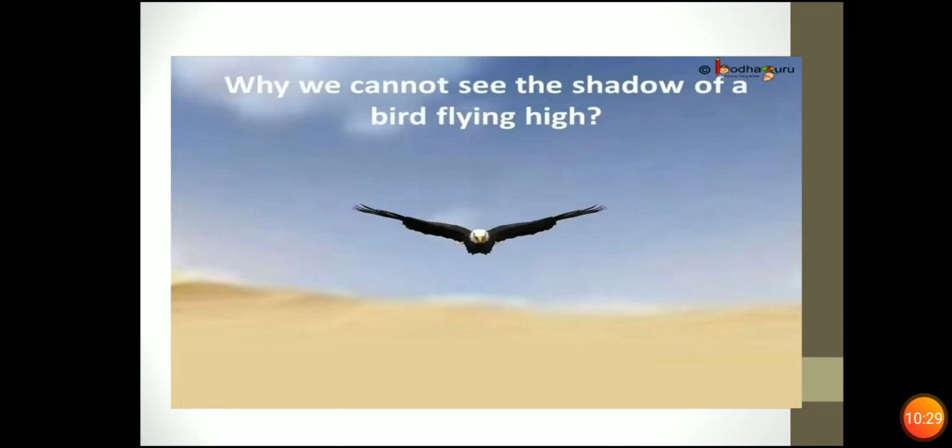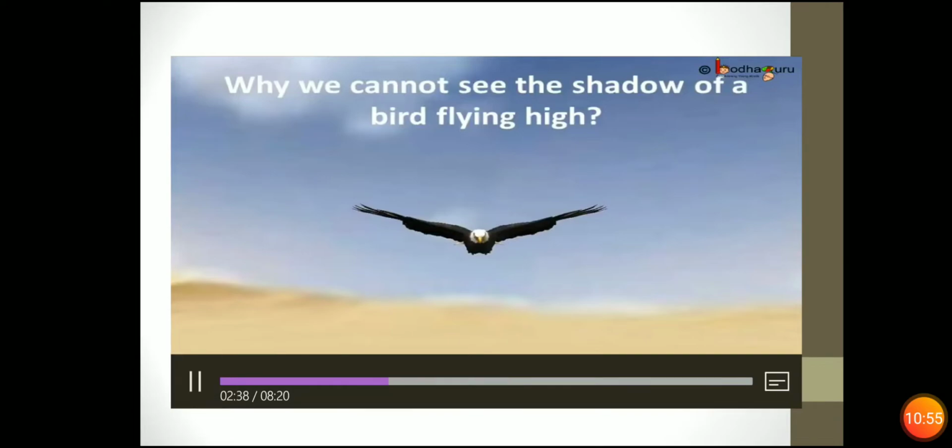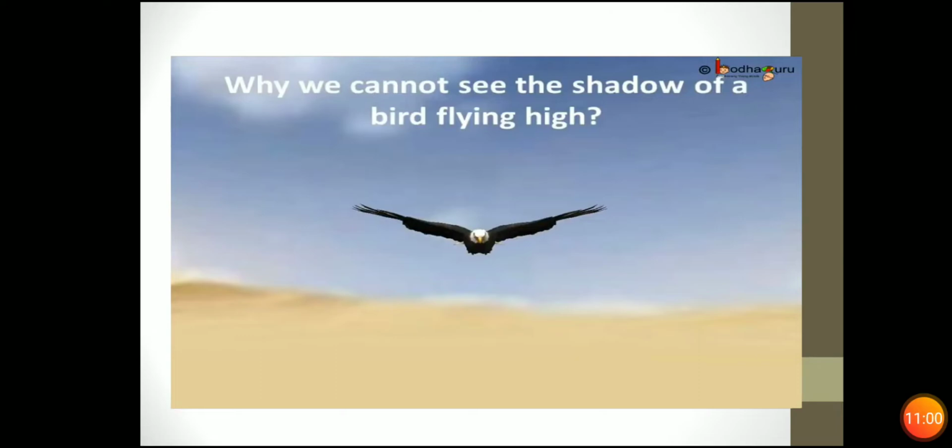The screen is your land, and the land is too far from the place where the birds are flying. That means if the screen is too far, then the shadow will not form. But when the bird comes closer to the land, what will happen? The shadow will form because the screen will be visible. See? It's because a shadow is always formed on a screen or surface.